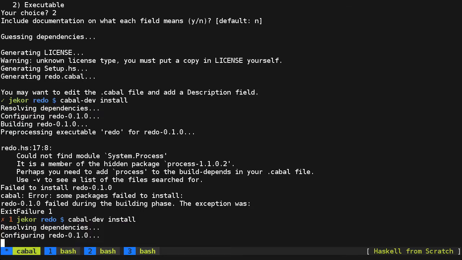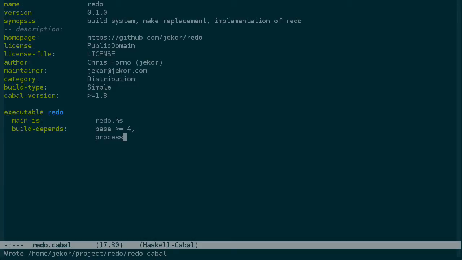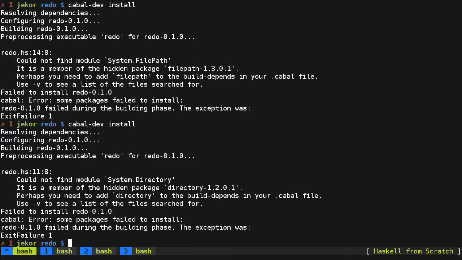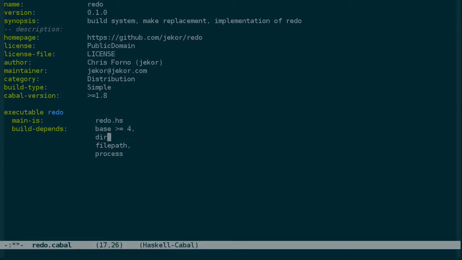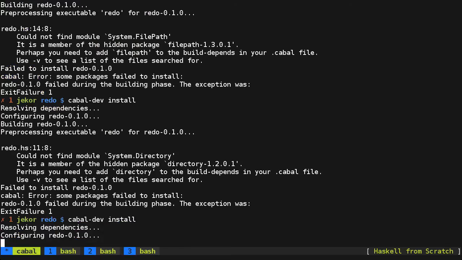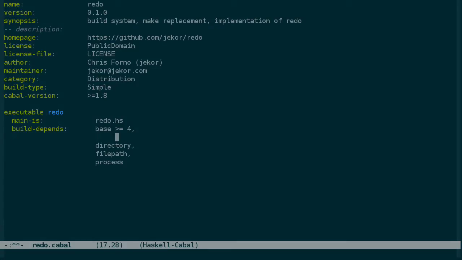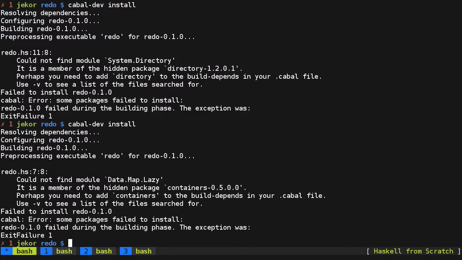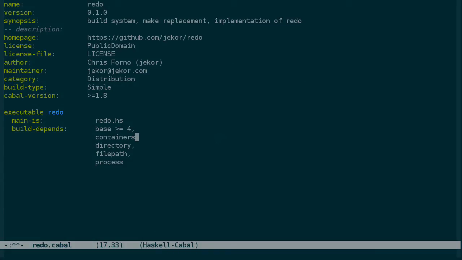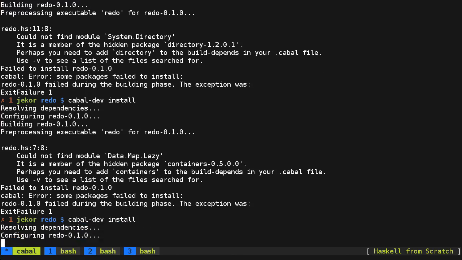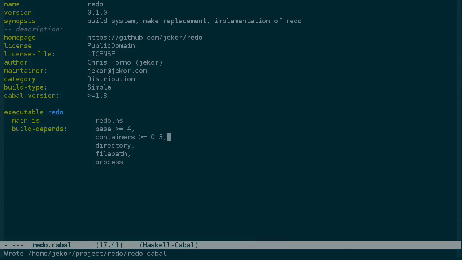Let's see what else we're missing. filepath is the same. And then we have directory. That's the same. These are all pretty basic libraries. Now, containers with Data.Map.Lazy is different. Data.Map.Lazy was introduced, or at least the implementation was moved into that module, in version 0.5. So we want at least version 0.5 for that. And then we need pureMD5.